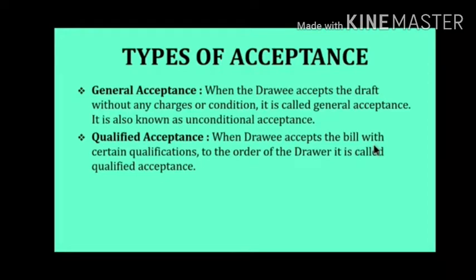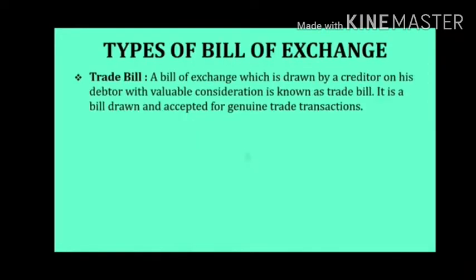Okay, we will see the types of bills. Under types of bills, very first is trade bill. A bill of exchange which is drawn by the creditor on his debtor with valuable consideration is known as trade bill. It is a bill drawn and accepted for a genuine trade transaction.